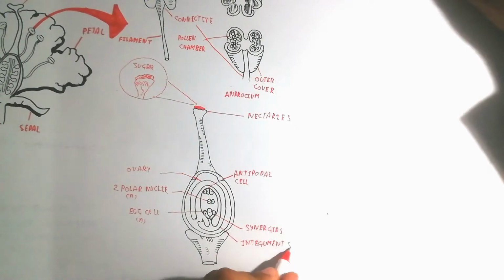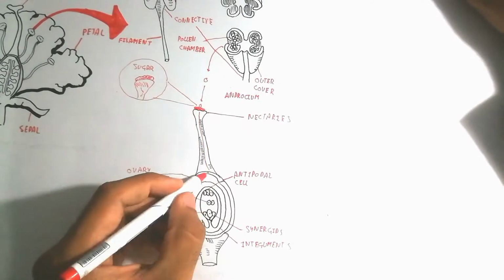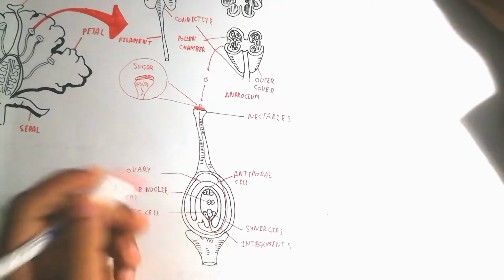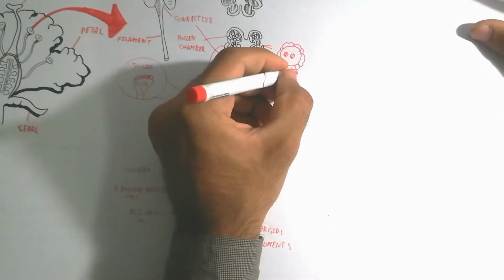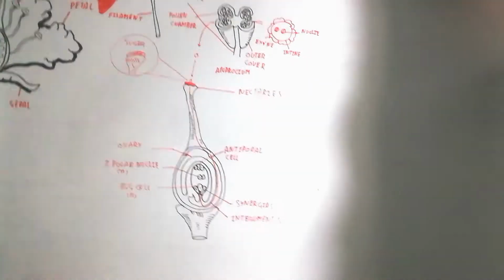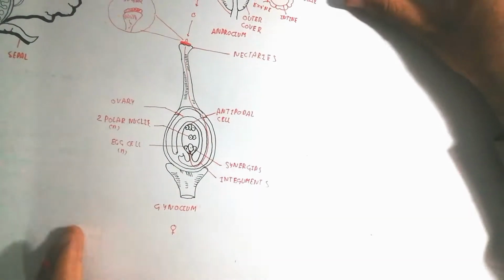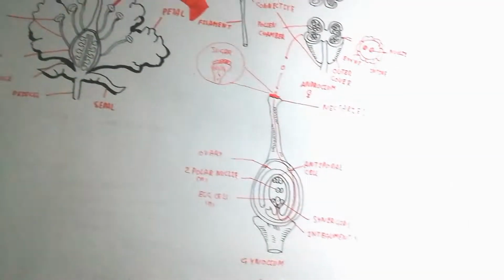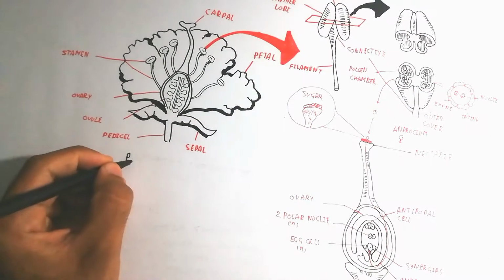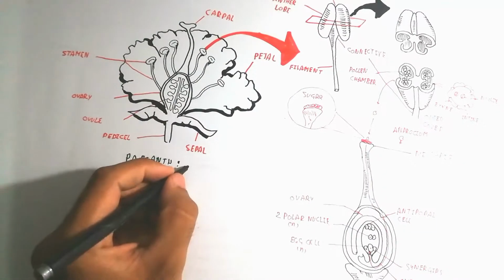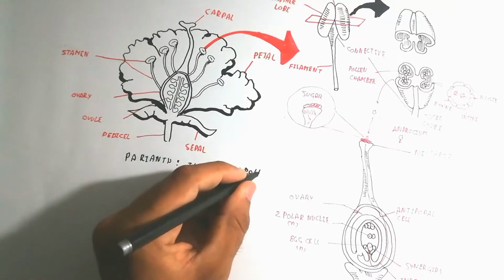So here the style is connected with the ovary, which contains the antipodal cells, two polar nuclei, and synergids, as well as the integument, which is the outer coat, and the egg cell is present between the synergids. Synergids and antipodal mean the inverted feet-like structure known as antipodal cells. And here is the female gynoecium; the term androecium is used for the male and gynoecium is used for the female.